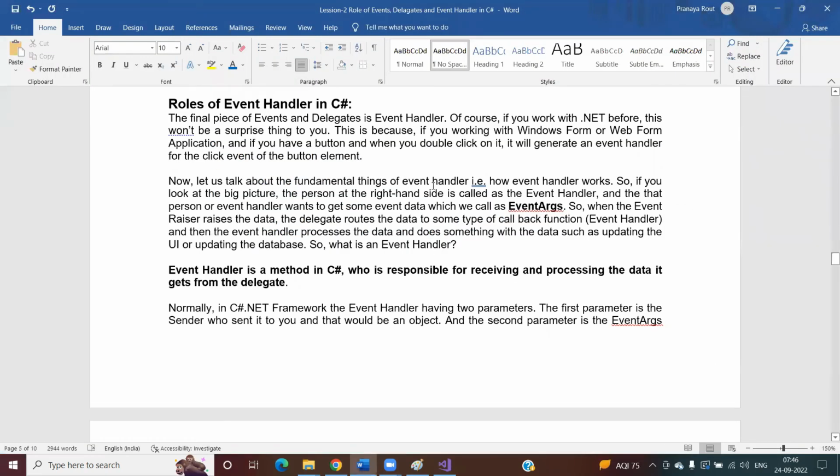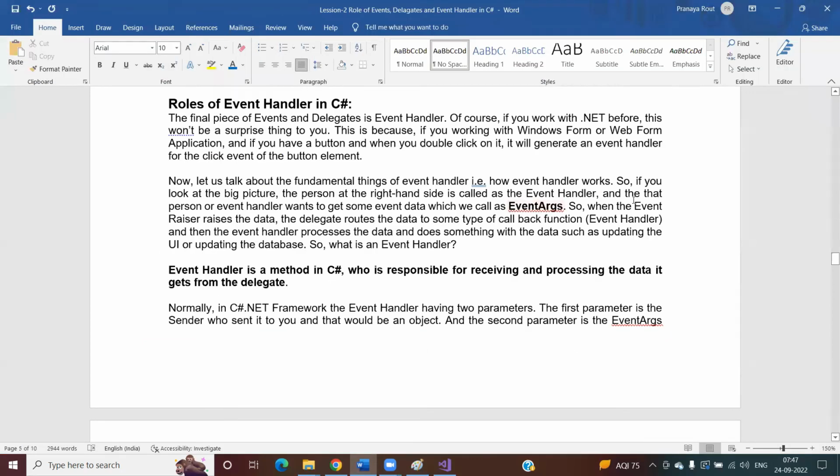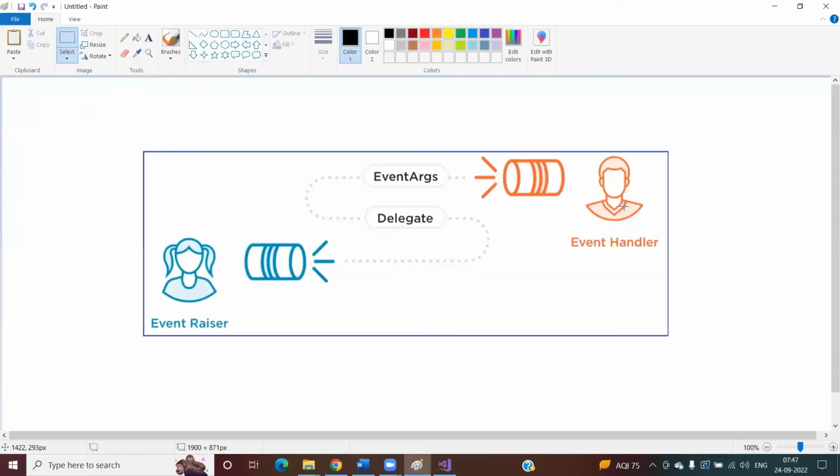Now let's talk about the fundamental things of event handler. That is how the event handler works in .NET Framework, right? So if you look at the big picture, the person at the right hand side is nothing but your event handler. This is the person who is on the right hand side. It is nothing but the event handler, right? And that person or event handler wants to get some data, which we call event args. So what is this event handler going to get? It is expecting some data, and that data is nothing but in this case event args. And from where will you get the data? From the delegate only you will get the data, right?